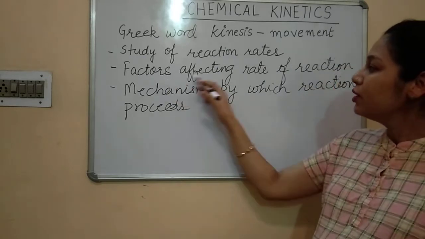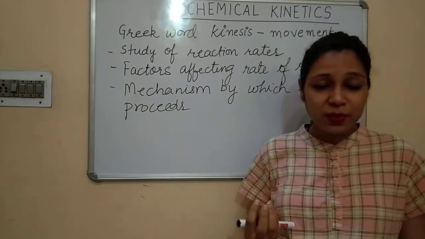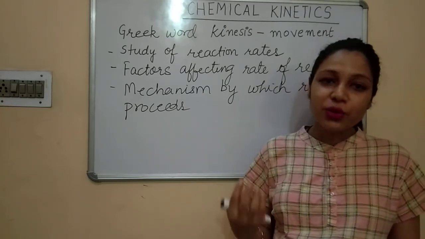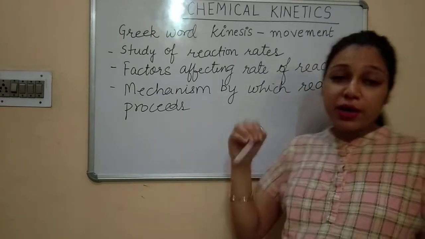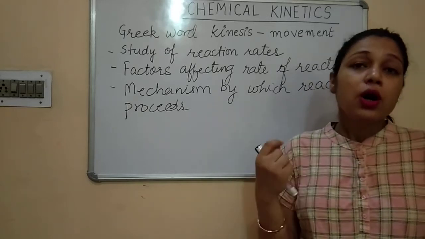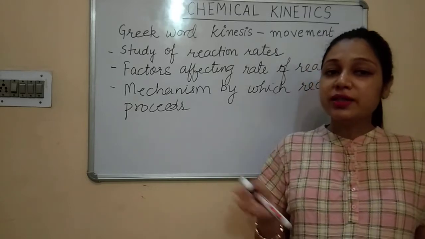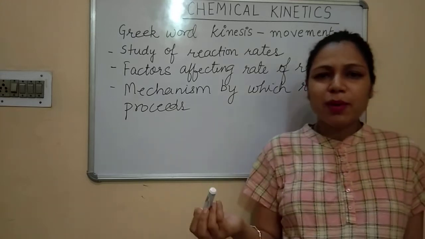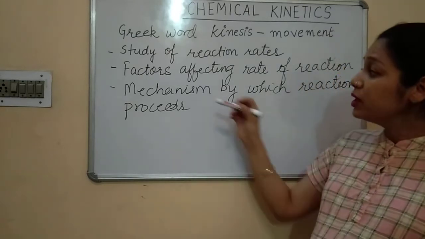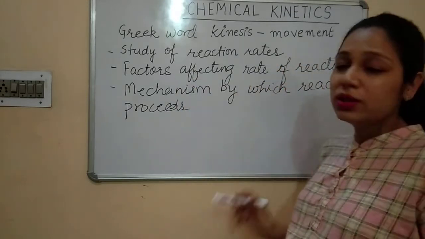Now next one, what are the factors that are affecting the rate of reaction? Suppose we take temperature. What is the effect of temperature on that reaction? That also we are going to study. On increasing the temperature, whether the reaction is occurring fast, or on decreasing the temperature, whether the reaction is occurring fast or slow. So we will be studying about different factors, for example temperature, pressure. What will be the different factors that will affect the rate of reaction? This we are going to study.